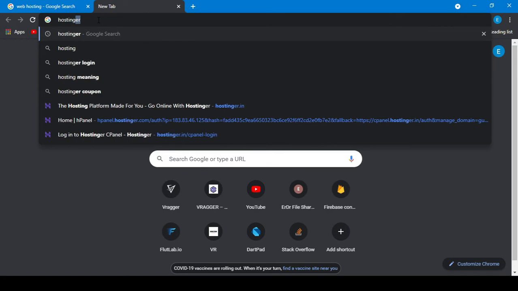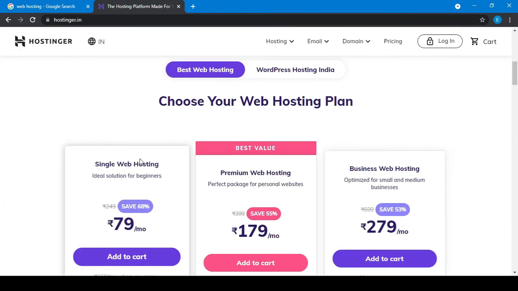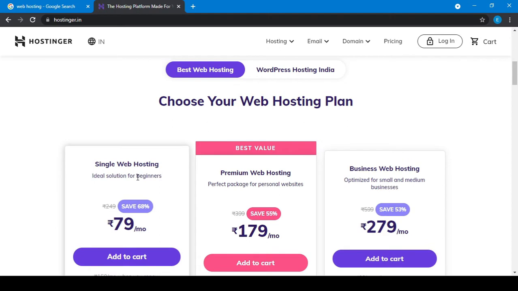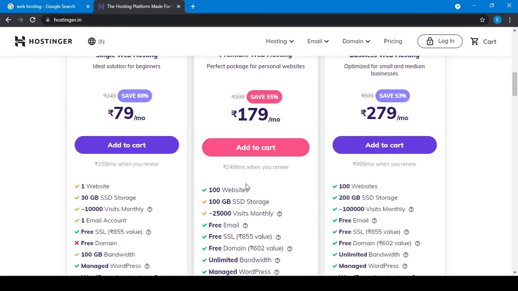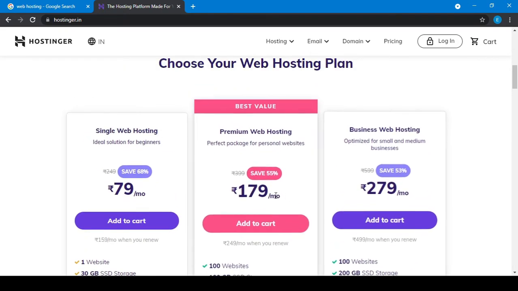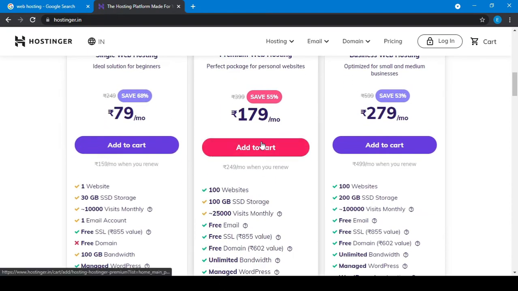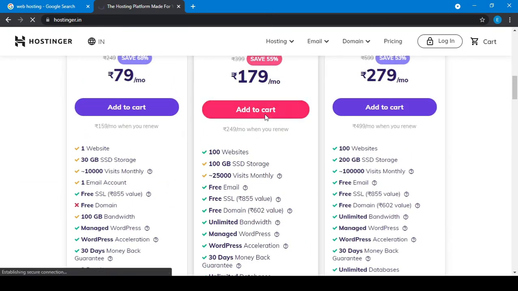I will go to Hostinger. A hosting provider company has at least 3 plans: single web, then premium, or you can say business. In the first one, they provide hosting for only one website. In the premium, 100 websites, and there are also some additional features in the business web hosting. You can use any of them. I recommend this one, it will be better. So you just add it to cart,